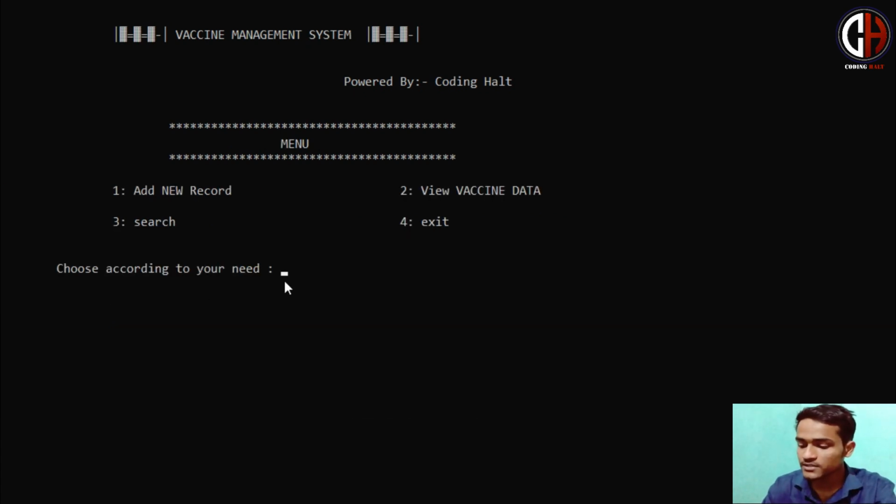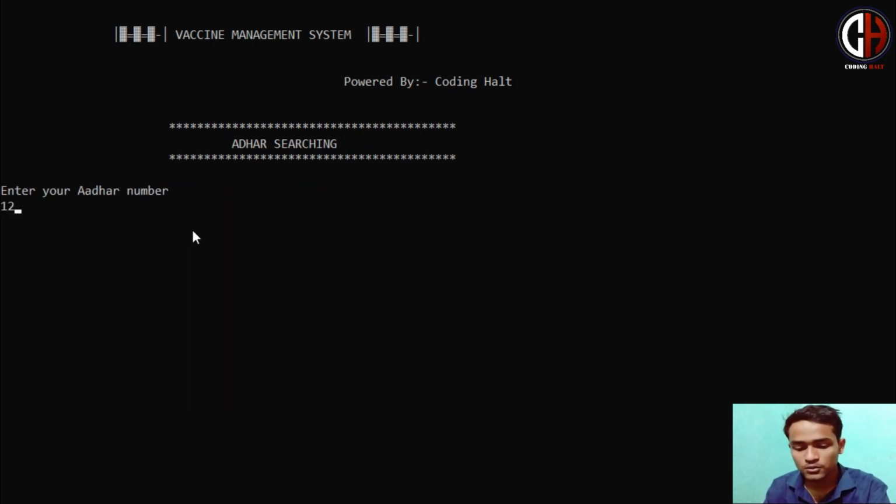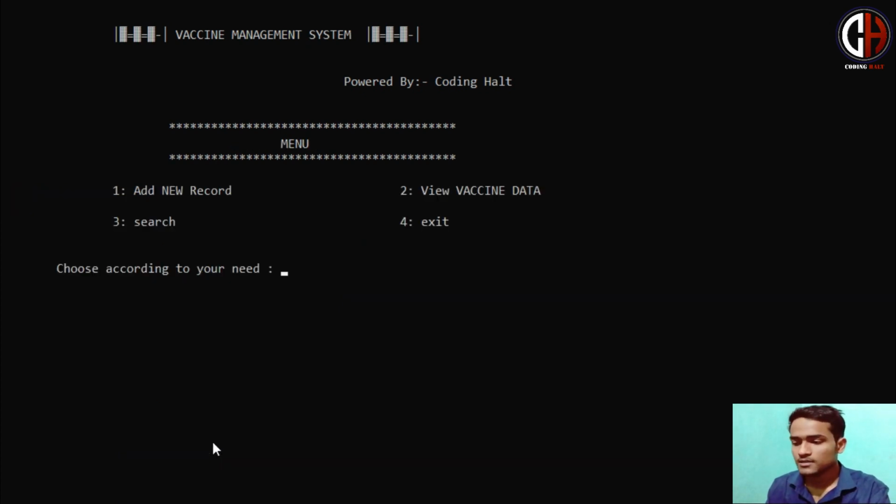Likewise, if I show you the option, by age we have done it, now by Aadhaar. Let us see by Aadhaar. I have entered 1, 2, not 3, 4, 5. I have entered this detail. So you can see that the name is Amritesh, and the Aadhaar number is shown. This whole data you can search. So I think this will be very helpful for the government to check the data, search the data, and proceed in the best way to vaccinate the people of India.